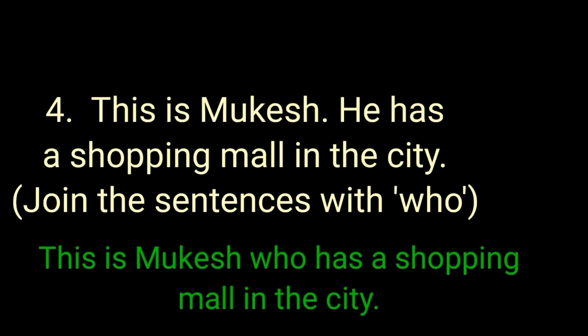So we can place the relative pronoun who immediately after Mukesh. Later you can add the second clause. Remember that personal pronoun should not be used after relative pronoun. So the answer is, this is Mukesh who has a shopping mall in the city. Here, comma should not be used.